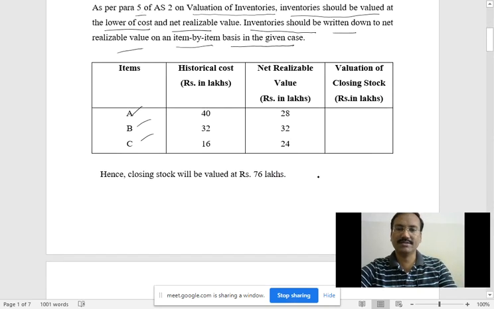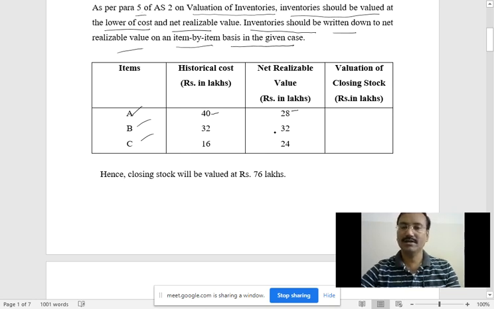Then how is the valuation done now? Just observe that out of 40 and 28, which number is least? Clear? Out of these two, tell me which one is least? 28 is the least. The answer for this first item A is 28, because here you have to take the least of the cost.